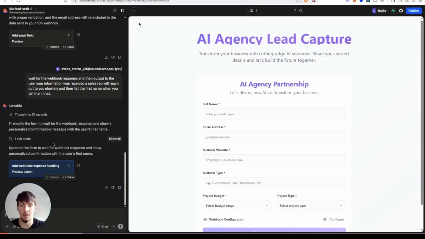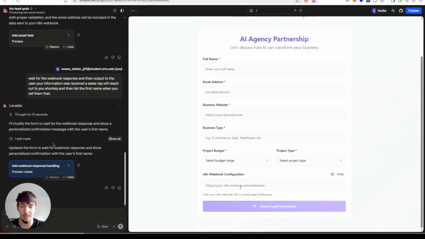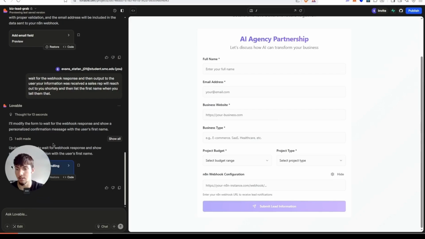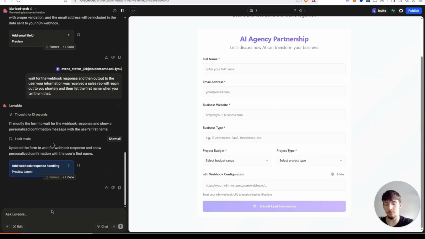All right, so now that we have this set up, there's one more step we need to take to make this secure, because you don't want your n8n webhook being here so anyone can send payloads, right? So let's copy that, and then let's tell Lovable, make the n8n webhook secure.